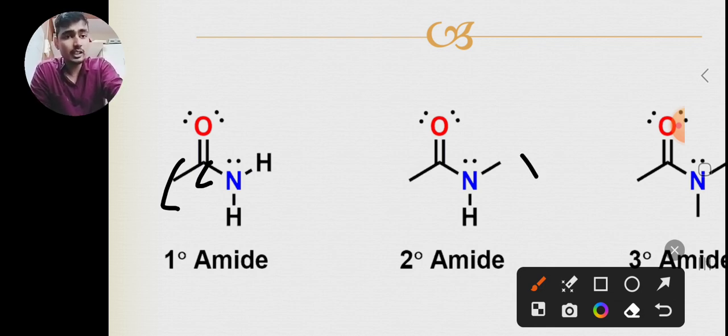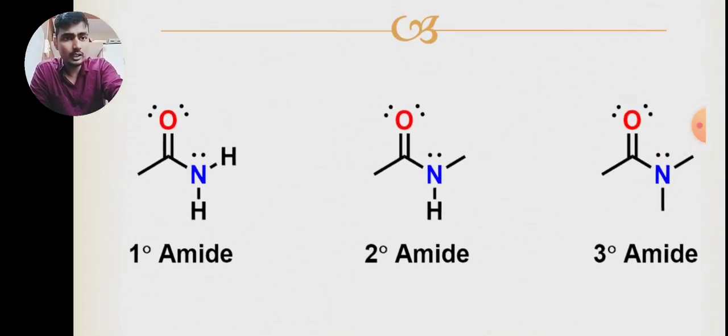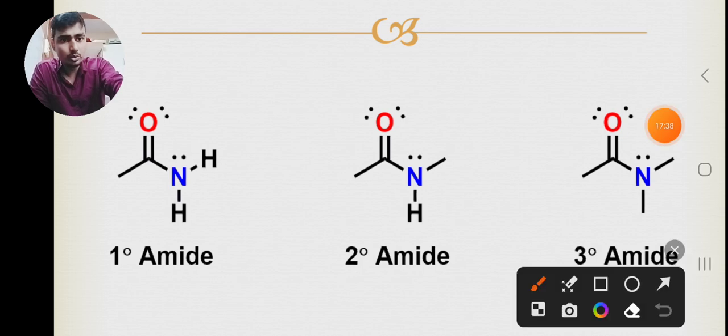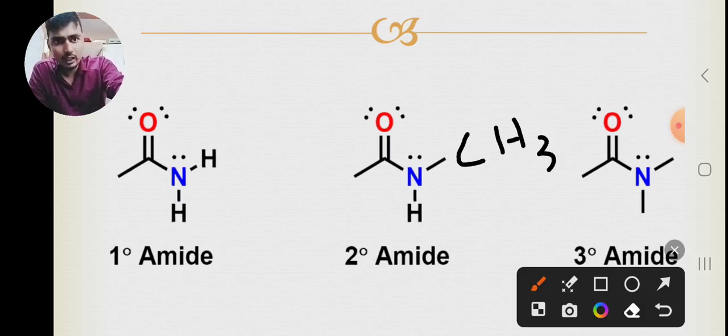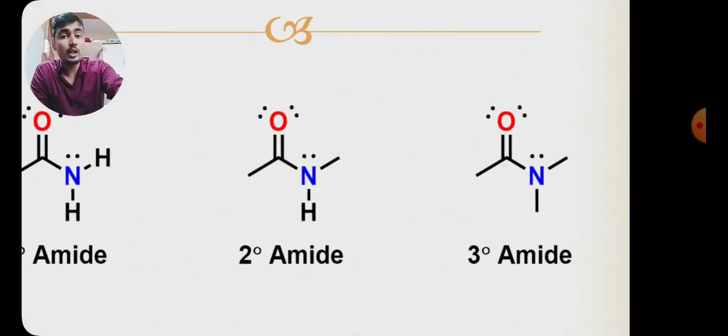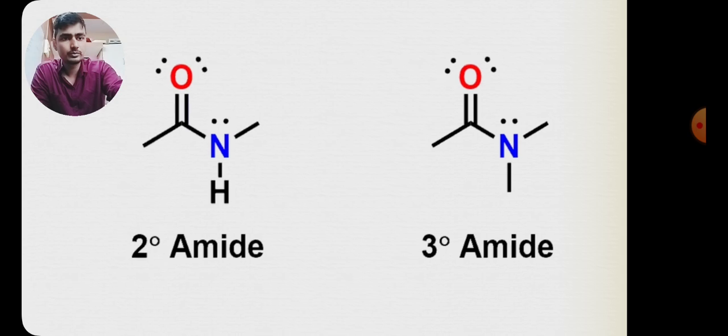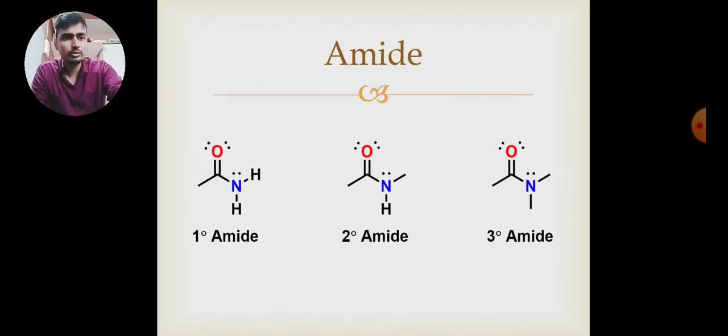Now next one is secondary amide. Why? Because nitrogen can be connected to two carbons simultaneously. Here also carbon, it will be a CH3 group or anything, and here also carbon. So it will be secondary amide. In tertiary amide, all three carbons are attached, but one of the carbons should be a part of carbonyl group. So these are the types of amides.